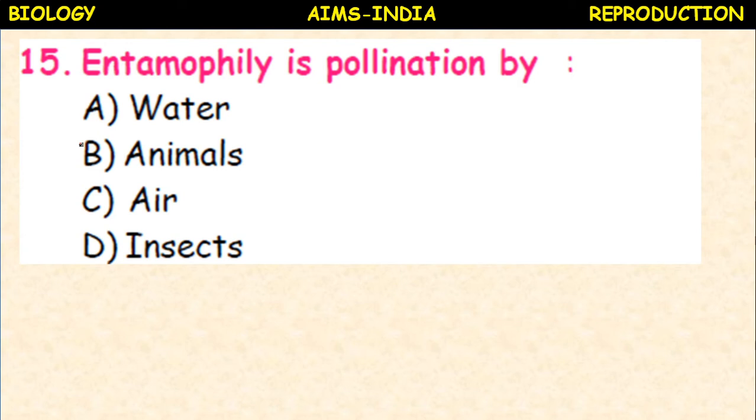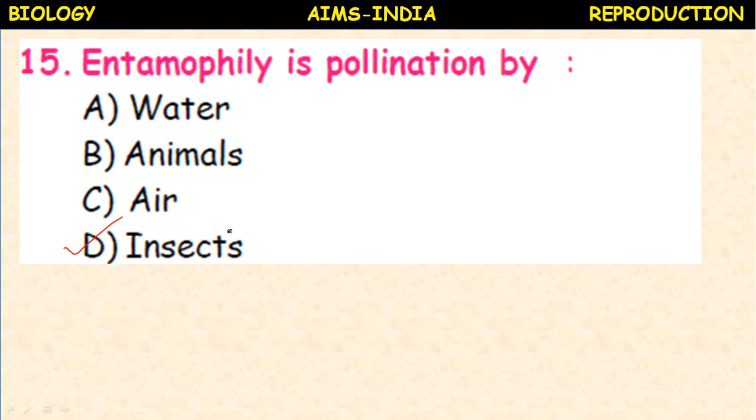Entomophily is the pollination by water, animals, air, insects. Okay, it is by insects. Water, hydrophily; animals, zoophily.